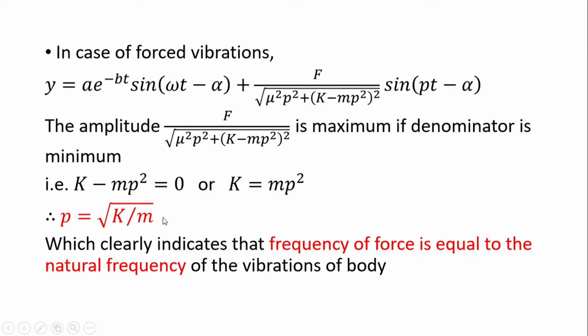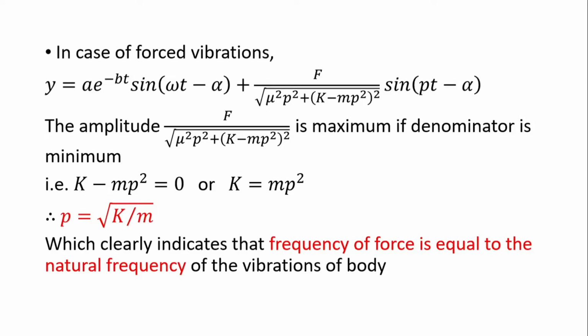This is simply equal to ω, the angular frequency of the free vibrations of the body. That means the angular frequency of the applied periodic force is equal to the angular frequency of the vibrating body, that is, the frequency of the force is equal to the natural frequency of vibration of the body. In that case, the amplitude of the vibrating body is maximum, and it is known as resonance.